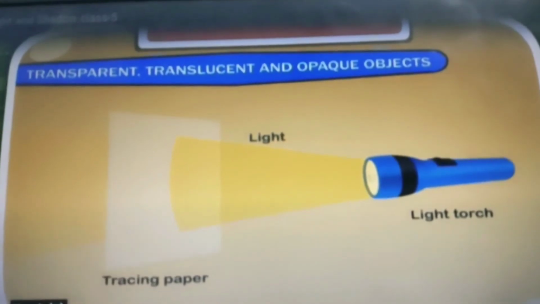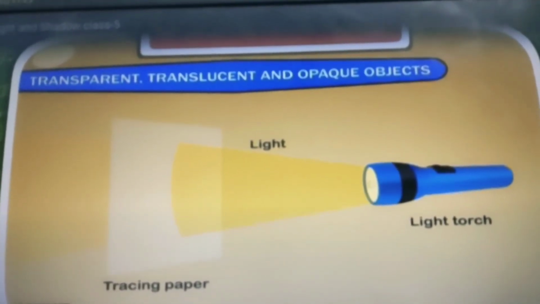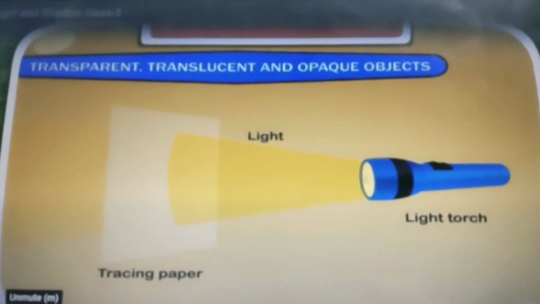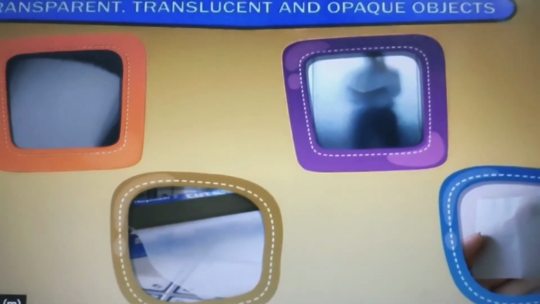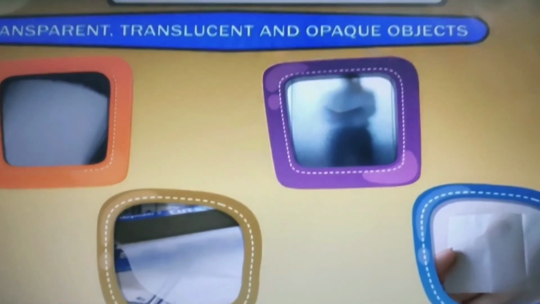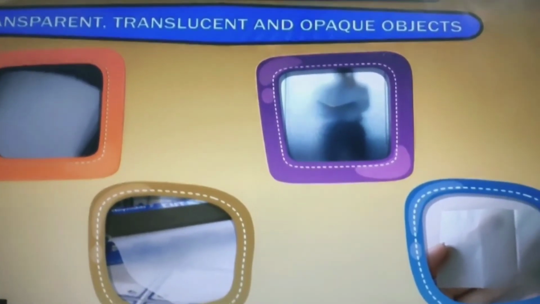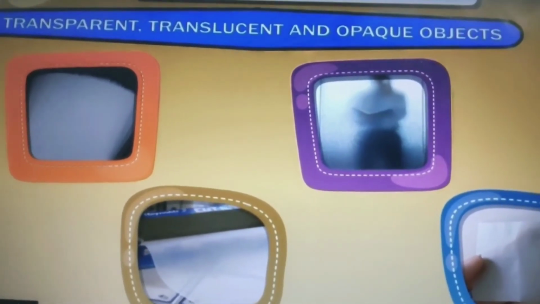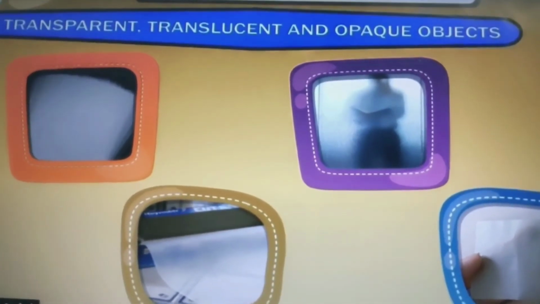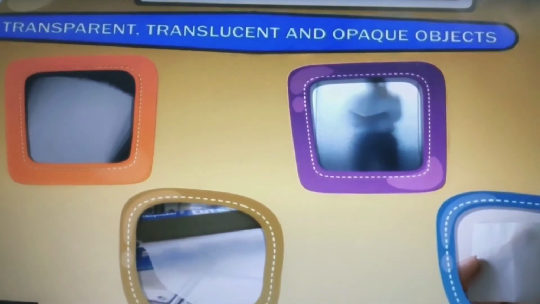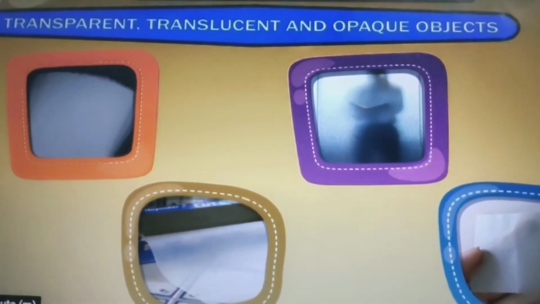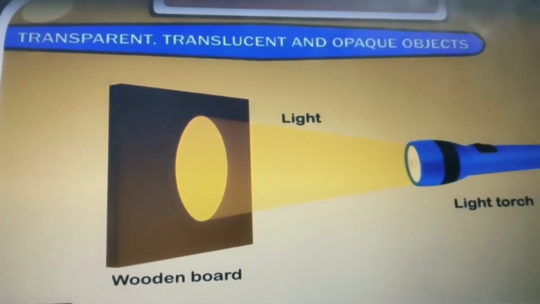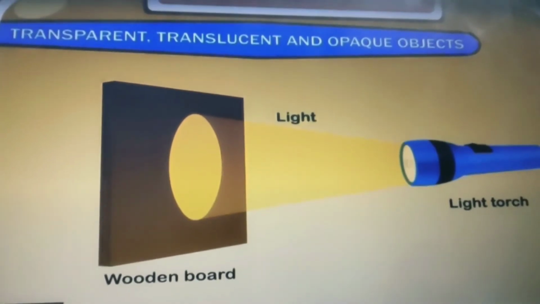Now the next is translucent objects. The objects that allow only a part of light to pass through them are called translucent objects. For example, tracing paper, frosted glass, wax paper, butter paper, these are all examples of translucent objects because these do not allow light to pass through them completely and hence we are not able to see the clear image of the object. And the objects which do not allow light to pass through them are called opaque objects.